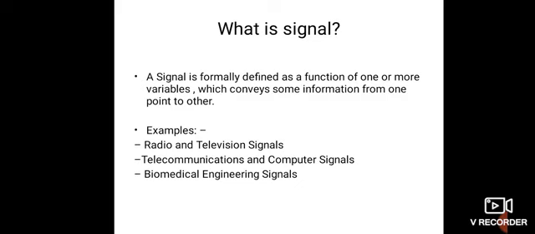In the electrical sense, the signal can be voltage or current, and it is a function of time as an independent variable. In daily life, we come across several electrical signals such as radio signal and TV signal. Many signals we come across are naturally generated, and a few signals are also generated synthetically.